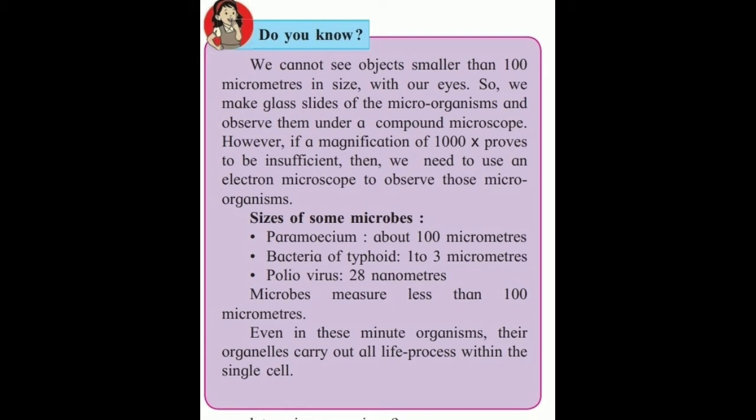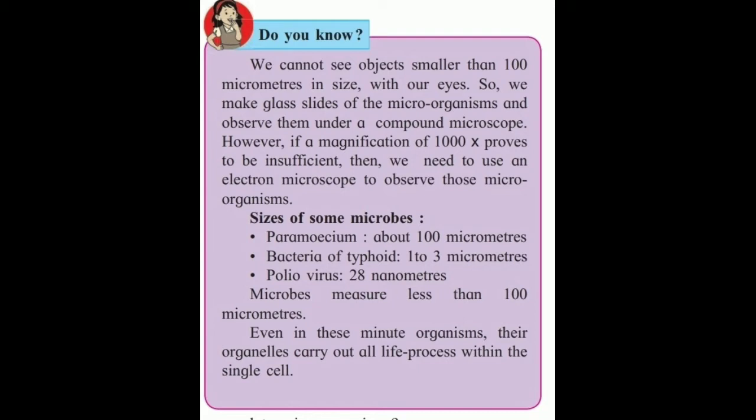Students, we cannot see tiny objects, the objects which are smaller than 100 micrometers in size, with our eyes. So we have to make glass slides of the microorganisms and observe them under a compound microscope. Magnification means making the object large. If a magnification of 1000x proves to be insufficient, then we have to take help of an electron microscope.